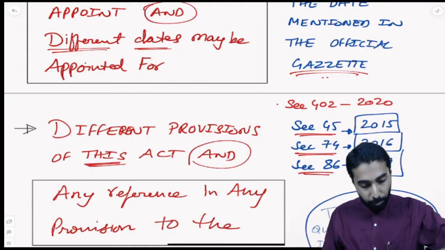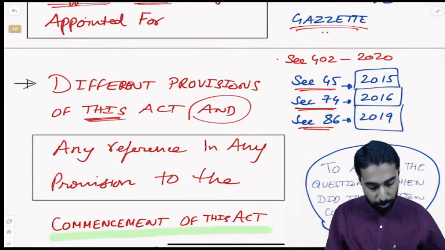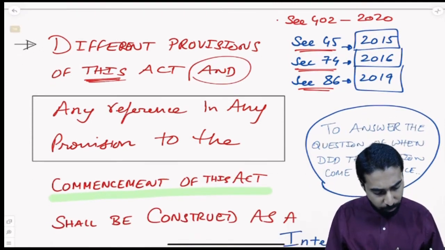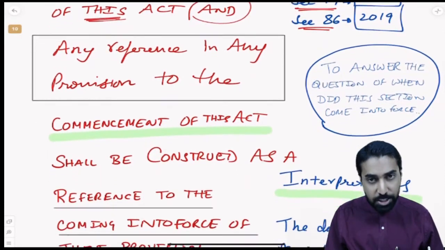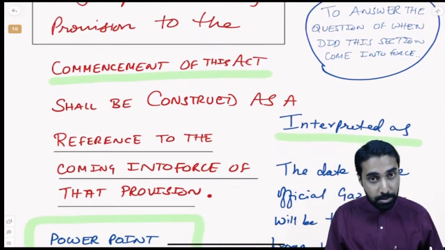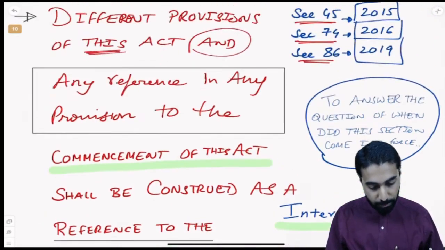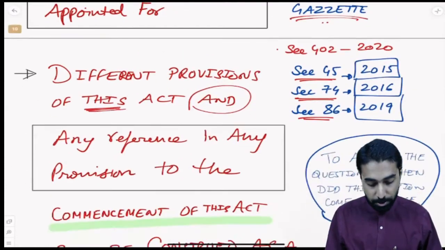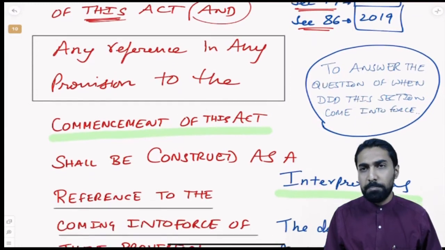So sections 1 to 470 are not going to be from the same date. Yes, this is very crucial for us to understand. So that is what this provision talks about. Any reference in any provision to the commencement of this act shall be construed as a reference to the coming into force of that section. So what are they saying? Different dates can be given for different provisions. We understood that. So what does that mean in simple language?